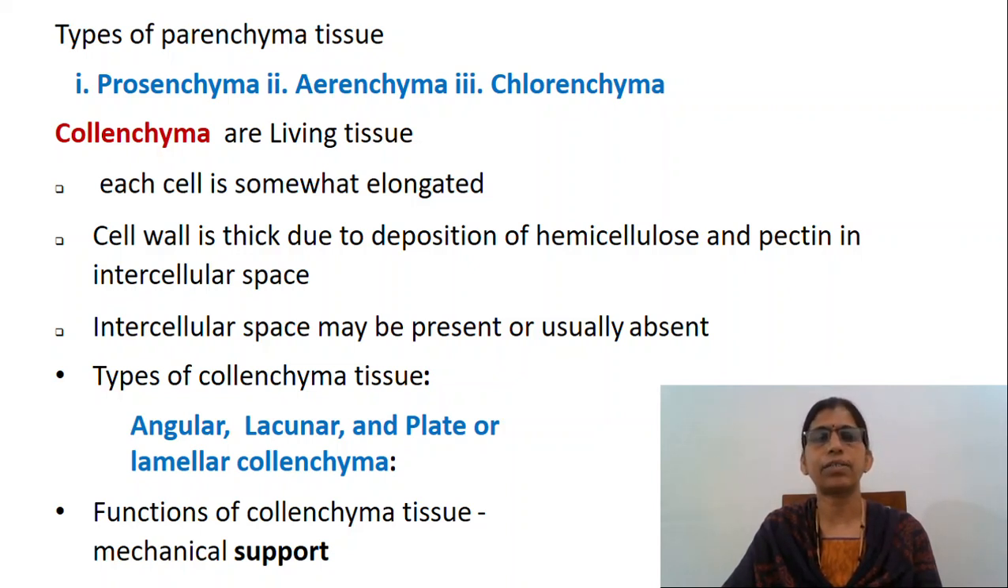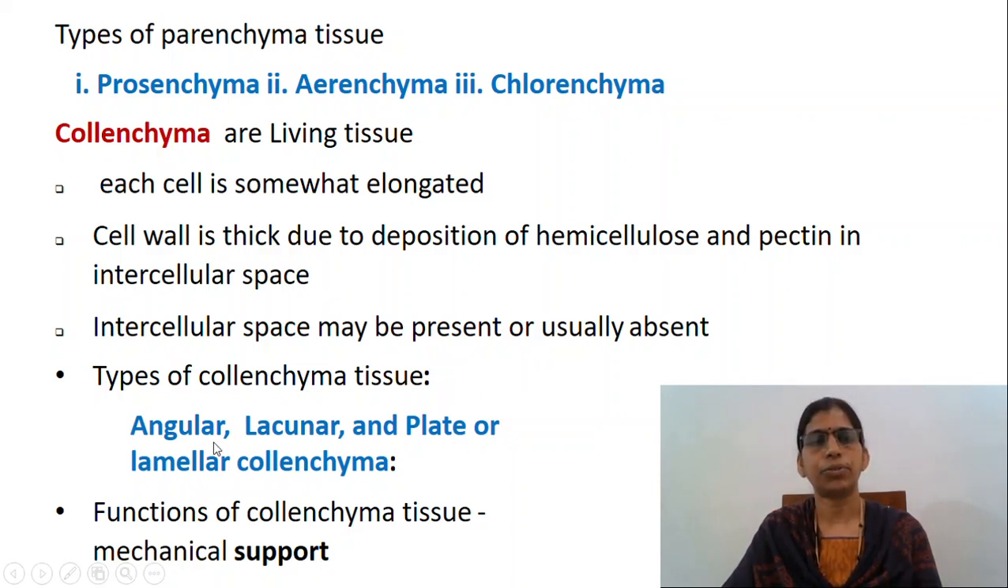Some of the characteristics of collenchyma tissue are: they are living tissue, each cell is somewhat elongated, cell wall is thick due to the deposition of hemicellulose and pectin in intercellular spaces. Intercellular spaces may be present or usually absent.